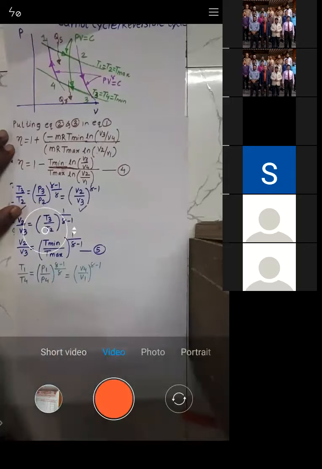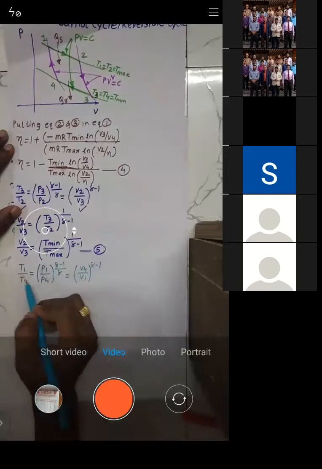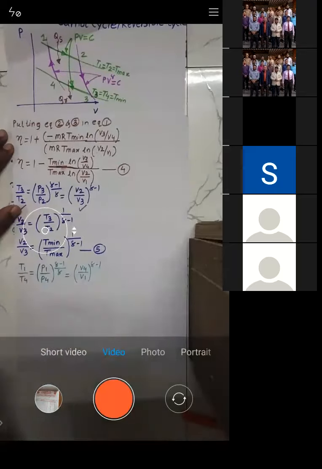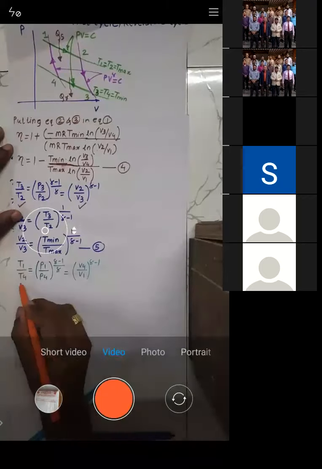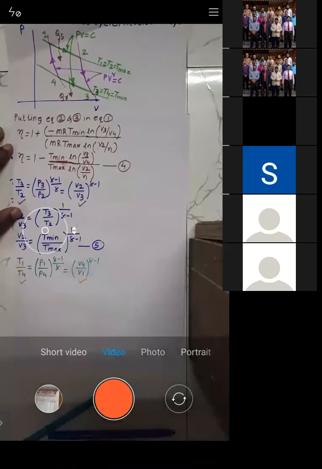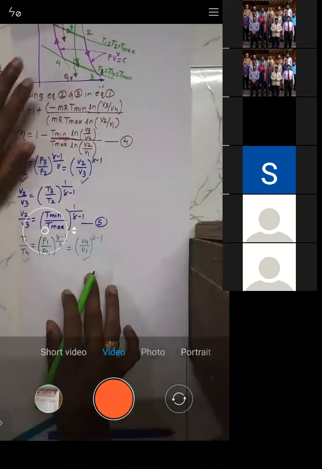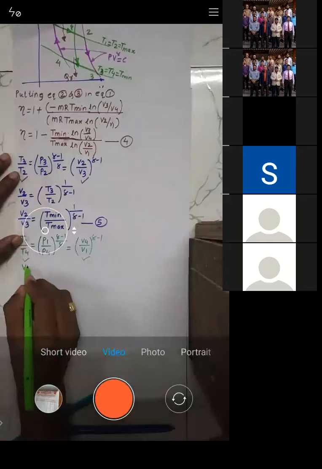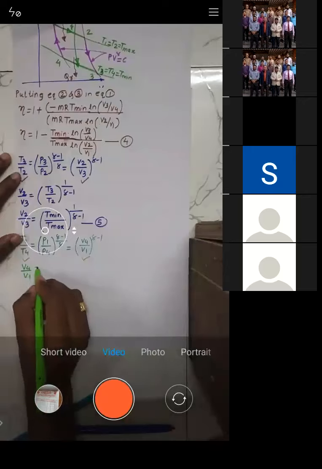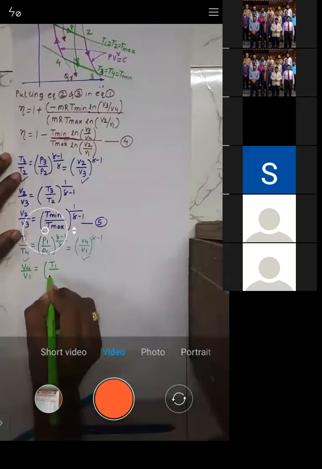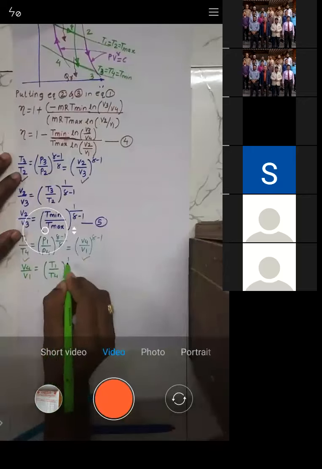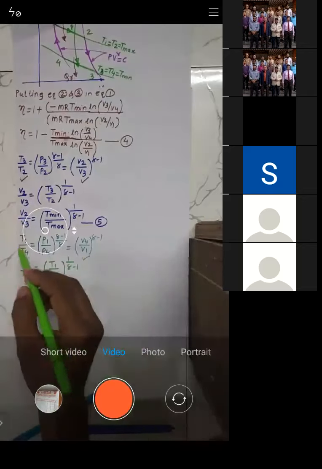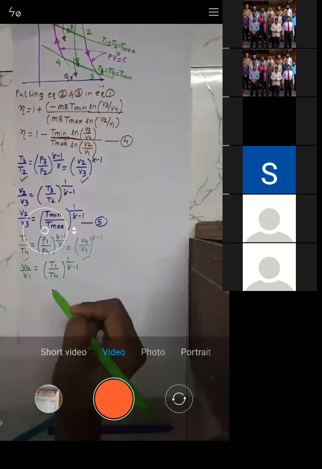Try to understand: final by initial is equal to initial by final. So let us equate these two. V4 by V1 is equal to T1 by T4 raised to power 1 by gamma minus 1, right?